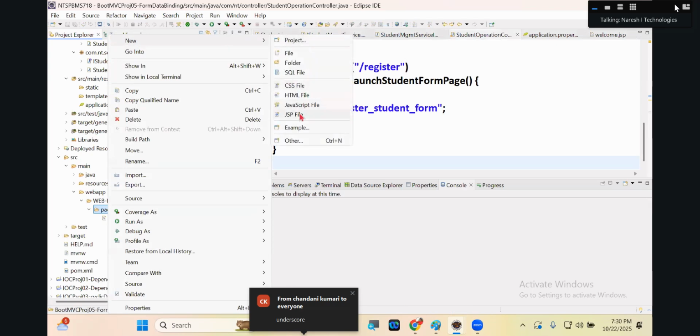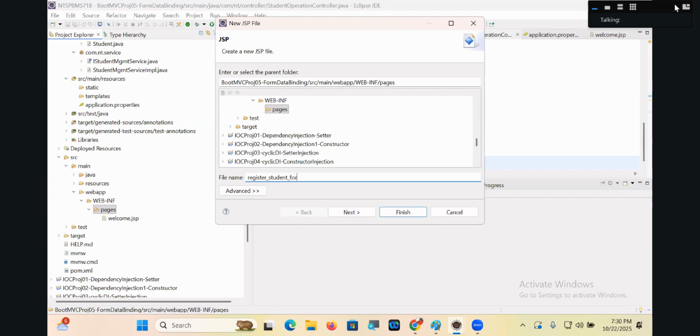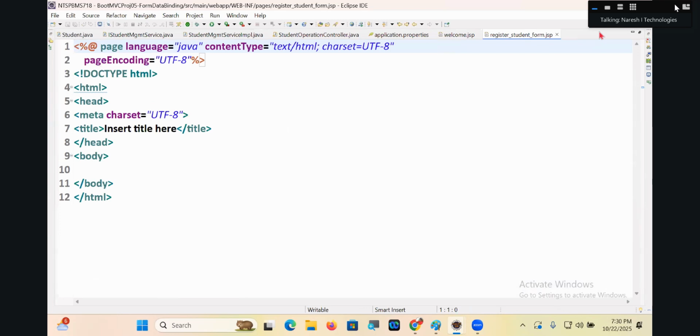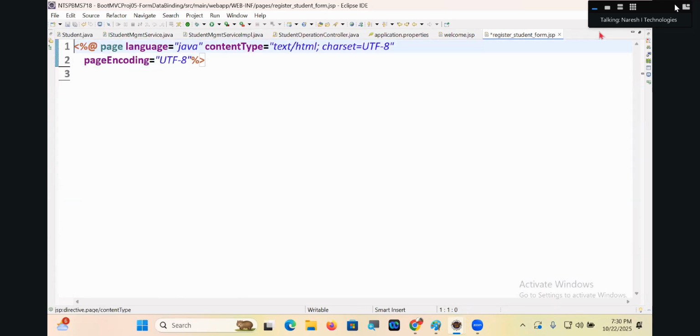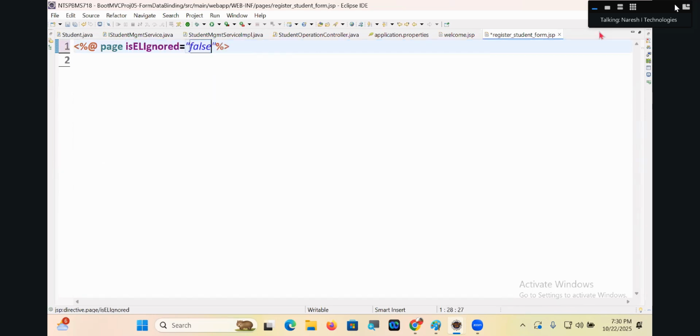Right click. JSP file. Tell me. register_student_form.jsp. isELIgnored equal to false. What is equal to false, guys?